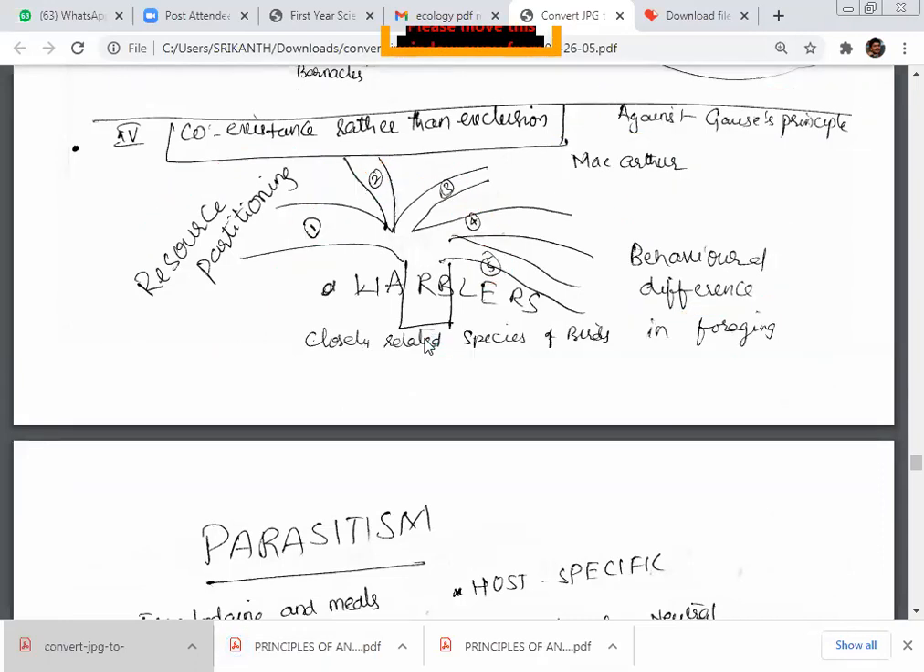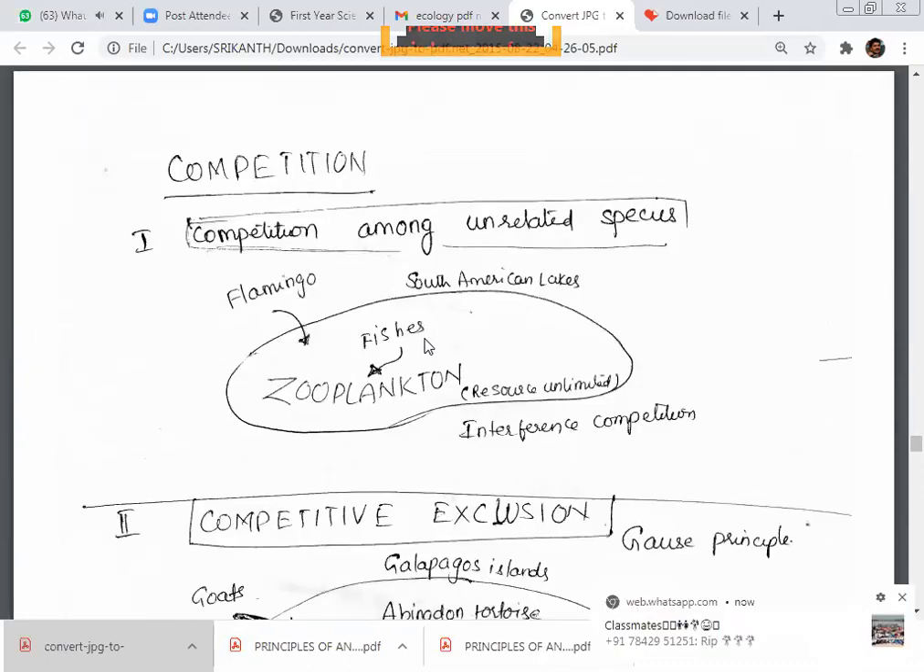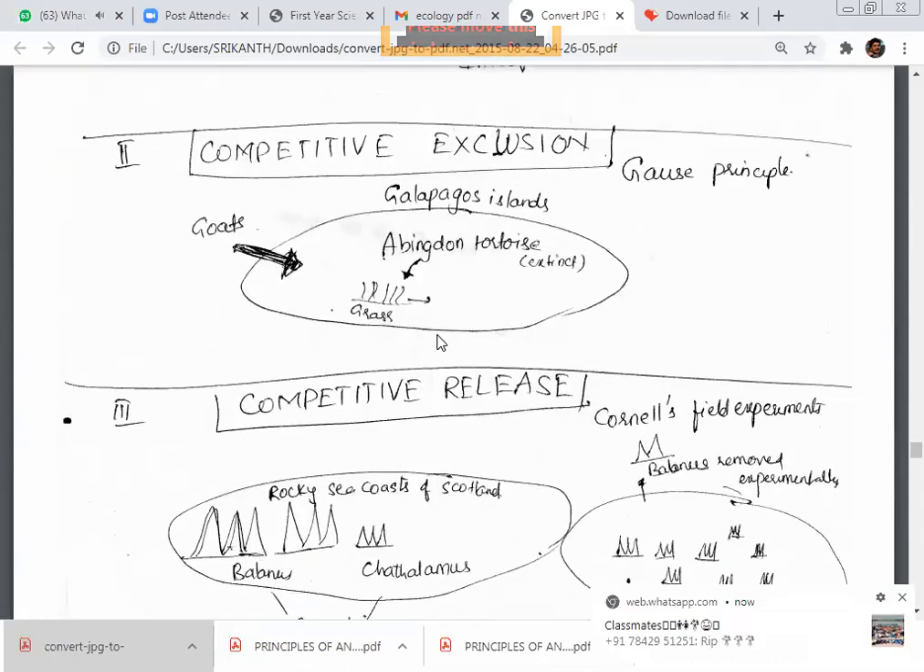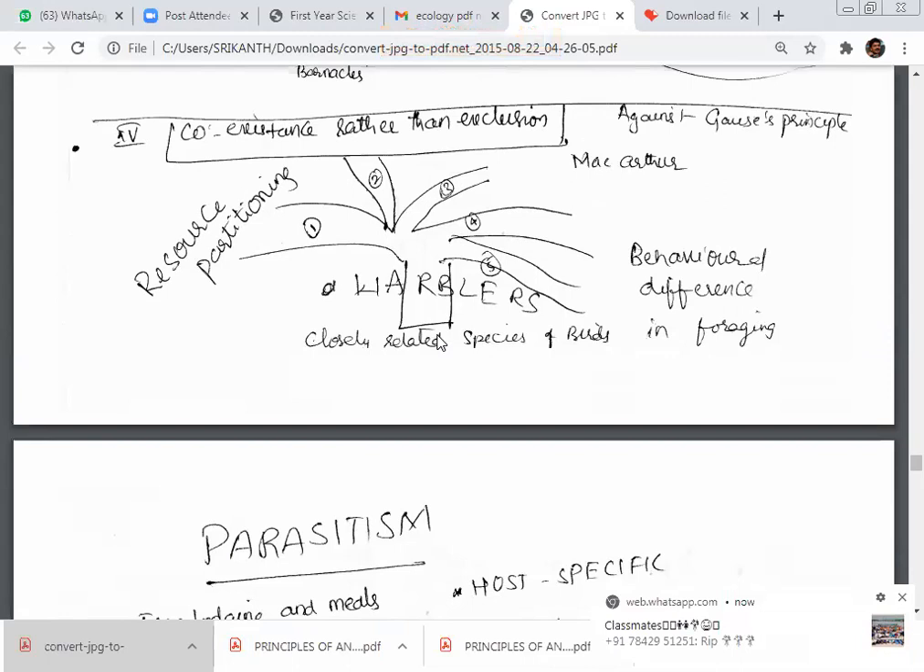Okay, so that is about competition. Let me say once again: competition among unrelated species, competitive exclusion, competitive release, and coexistence rather than exclusion. So these are the issues.